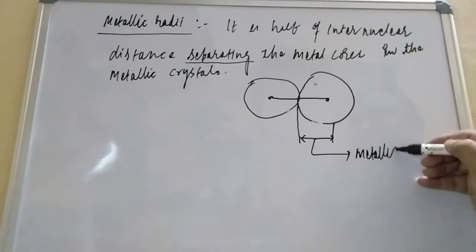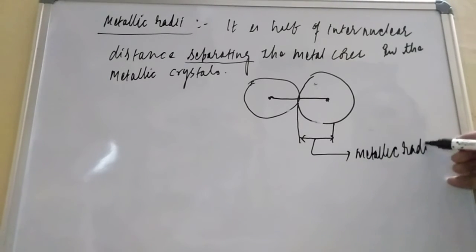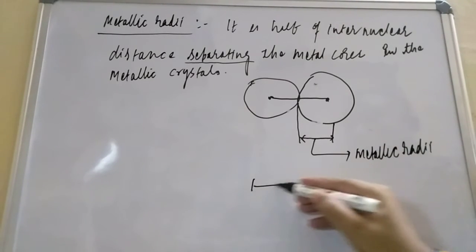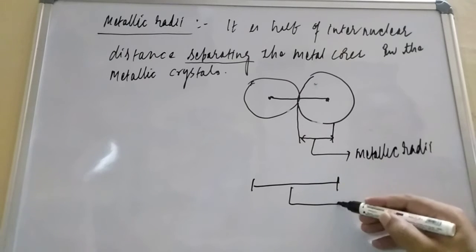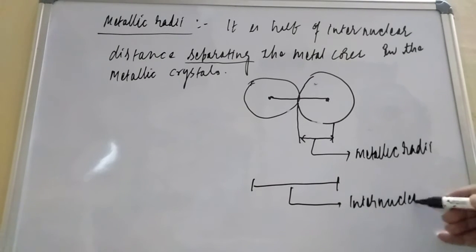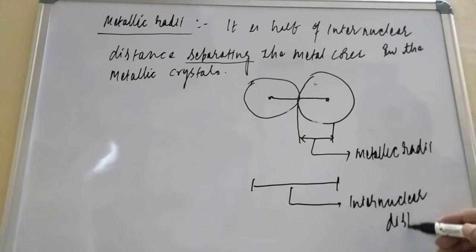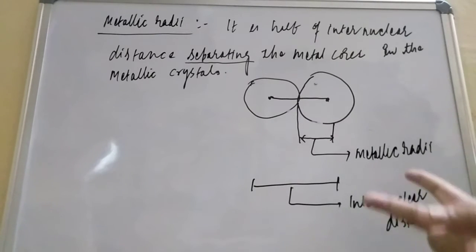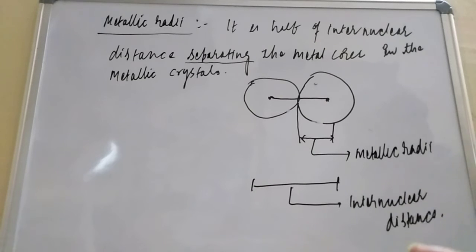From here to here, this is the internuclear distance. Dear friend, internuclear distance is easy to measure, but atomic radii or metallic radii is difficult to measure. So for that, what we do, student, we divide these things to get the metallic radii.